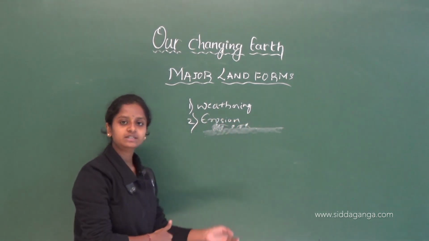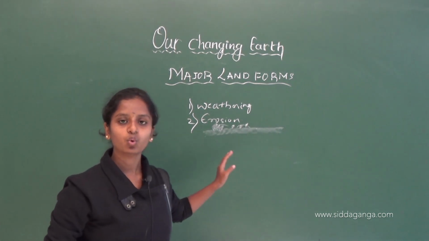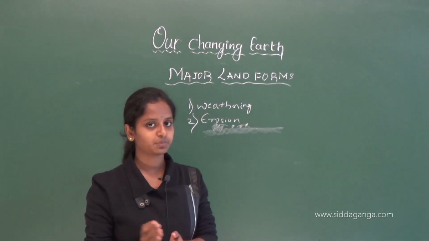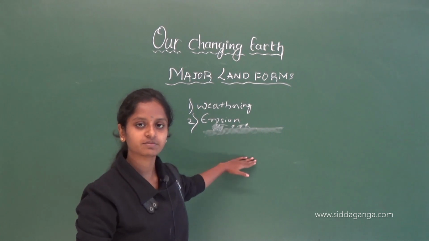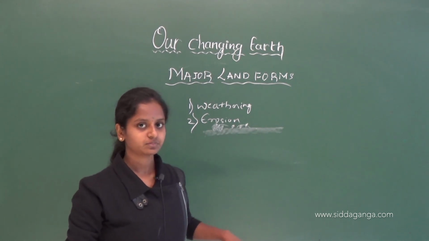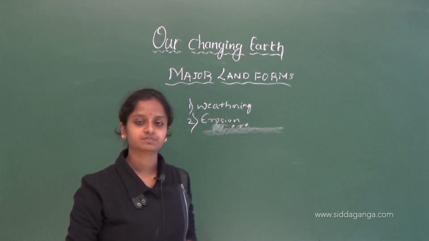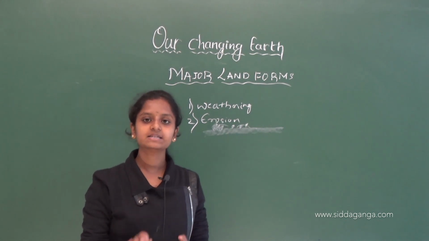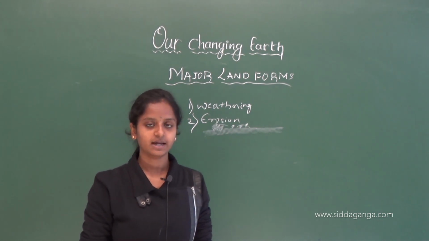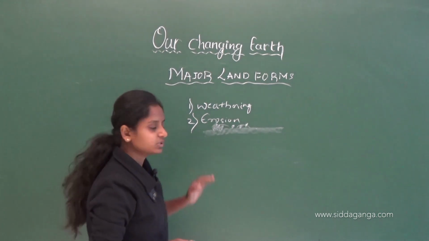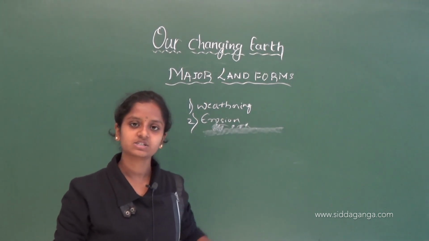How does weathering influence the wearing away of the land surface? I will tell you. What do you mean by weathering? Weathering means the breakdown of the rocks and the minerals into smaller substances. That is known as weathering.